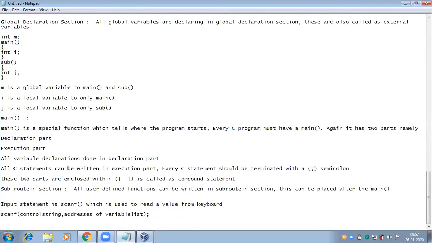Here I can give different inputs to the system: integer values, decimals, characters, alphanumeric characters. How I represent the data to the system is with the help of the control string. If I write %d, then the compiler can understand to read an integer value.